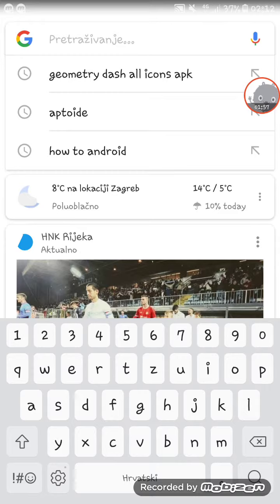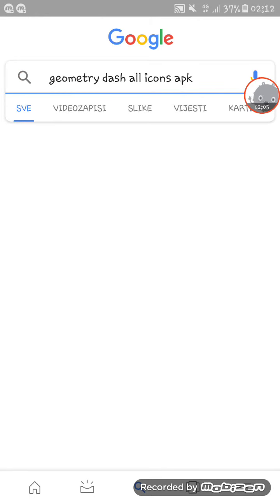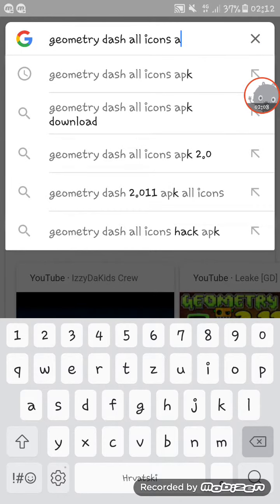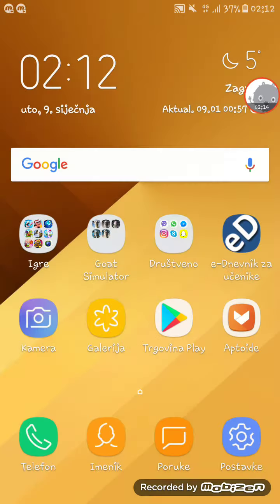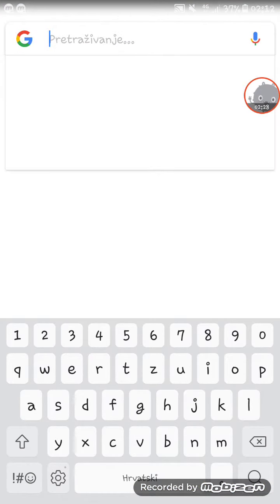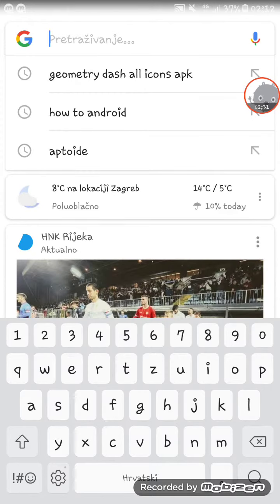So Geometry Dash was first, and there are many ways that worked, but this I showed you in the last video. And yes, that's it. So today I will show you how to install Minecraft Story Mode Season 2, because this game came to the market last year, and it costs a lot.